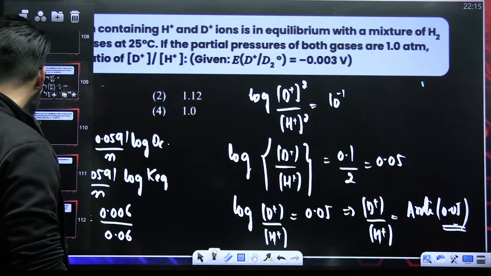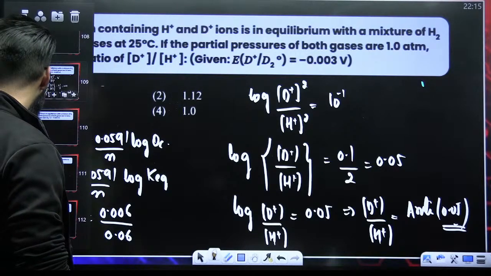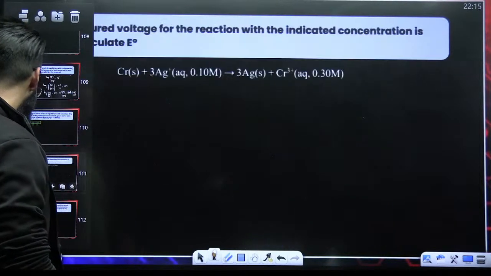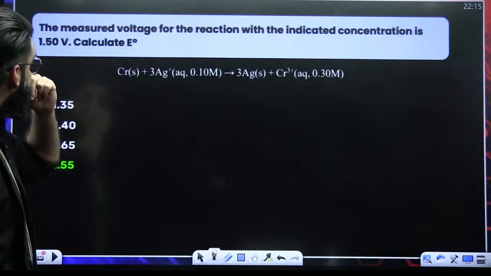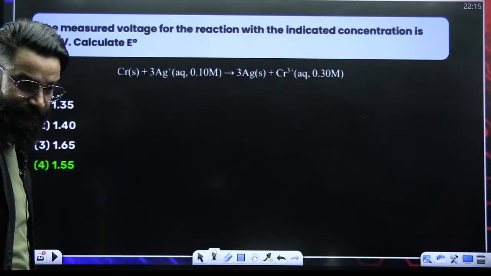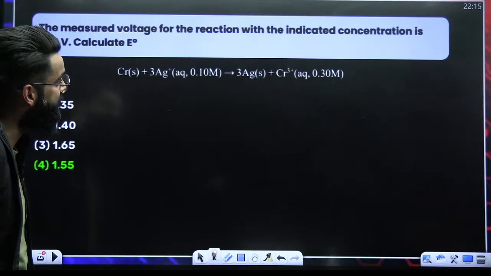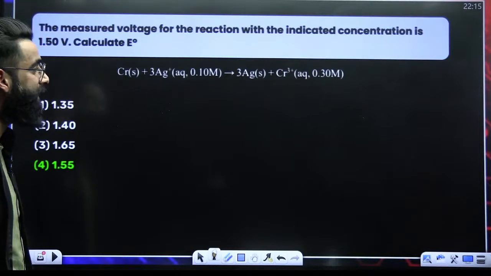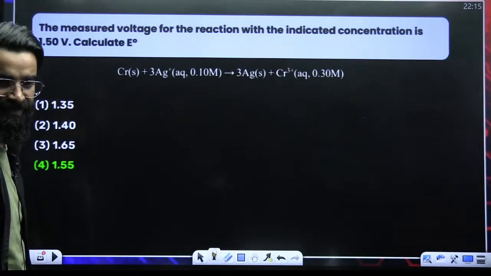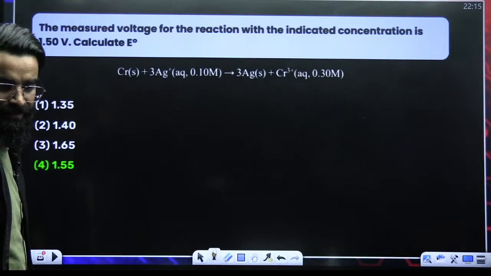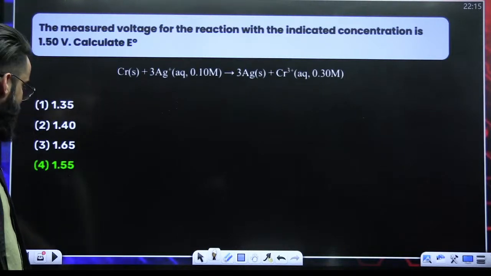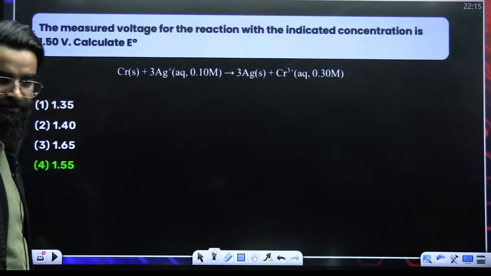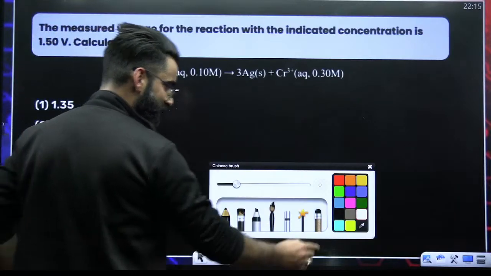Okay, just one more question. The measured voltage for the reaction with the indicated concentrations is 1.5. Calculate E naught. The reaction is given. Someone is saying option 4. Of course, it's mentioned here as option 4.